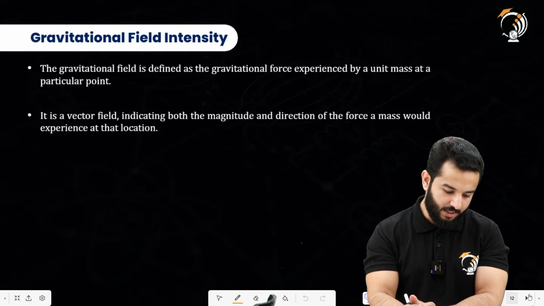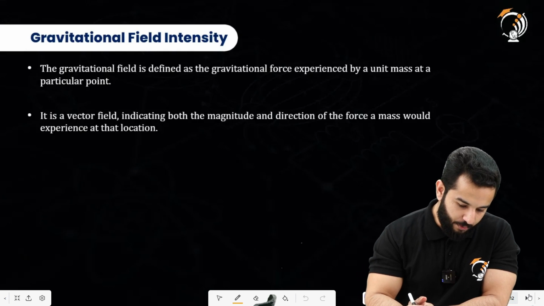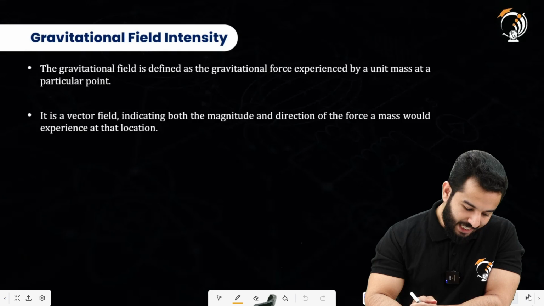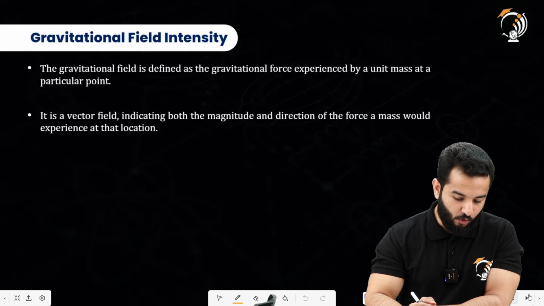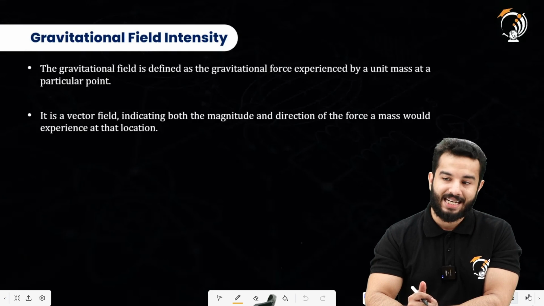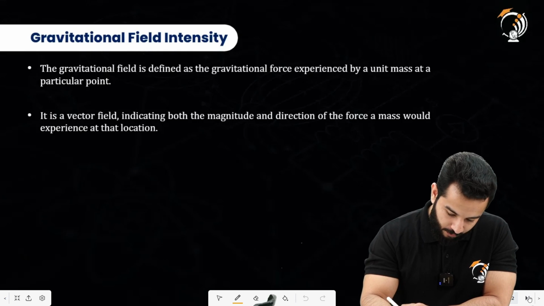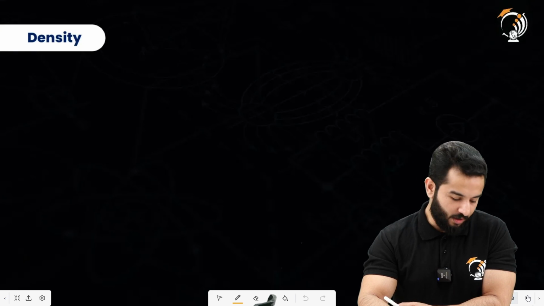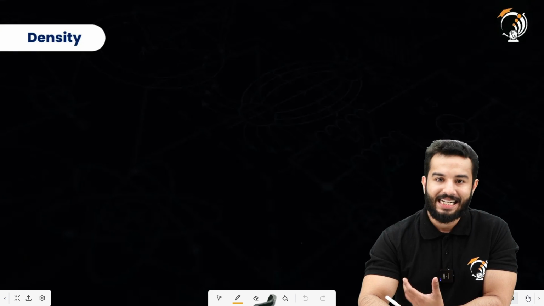Gravitational field is defined as the gravitational force experienced by a unit mass at a particular point. It is a vector quantity, indicating both the magnitude and direction of the force a mass would experience at that location. Moving on to the next topic and the next part of today's class, that is density.